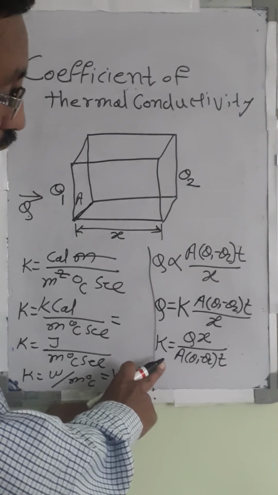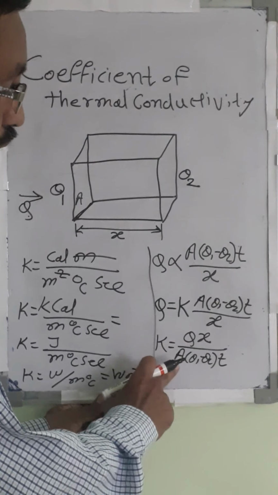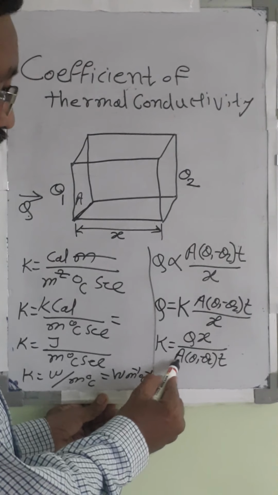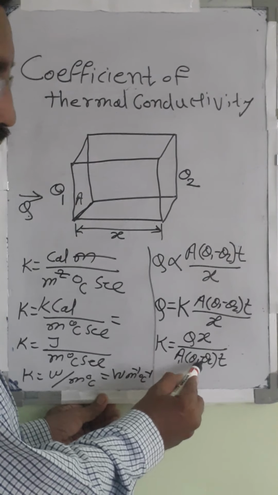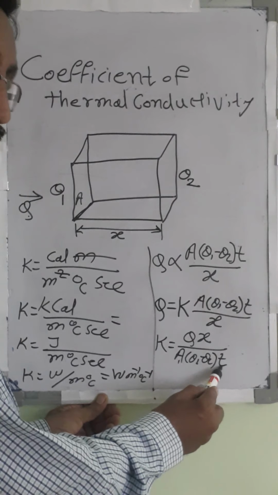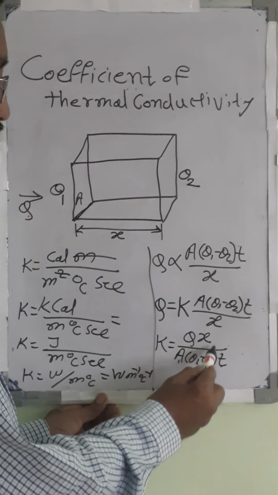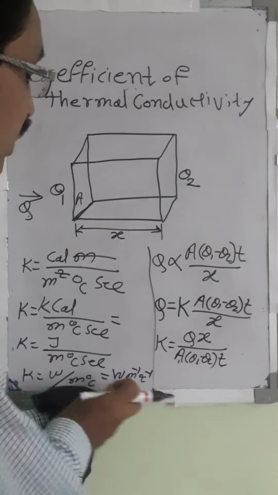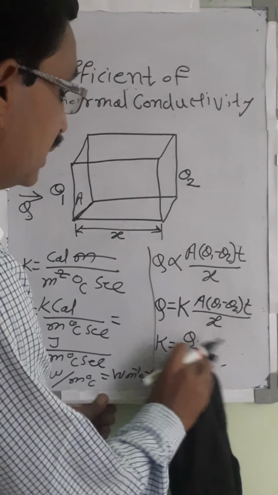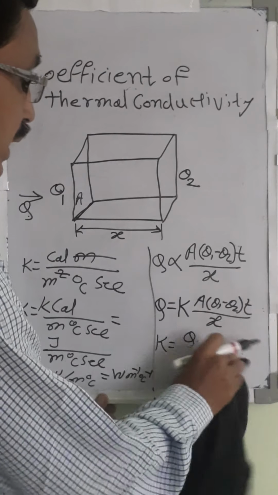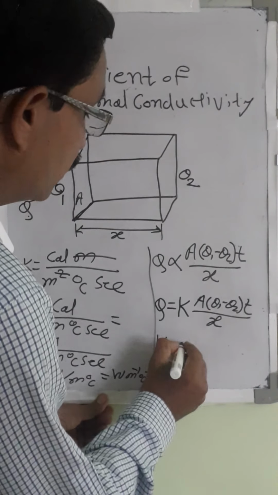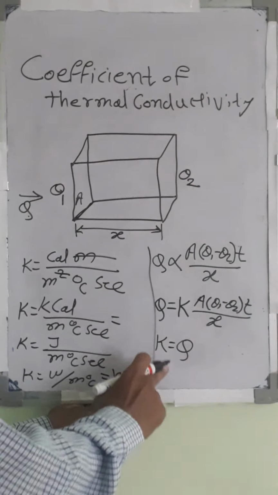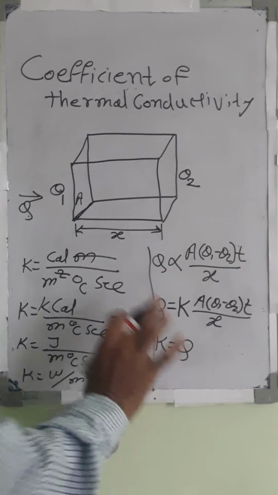Then again if you concentrate on this equation, K is equal to Qx upon A theta 1 minus theta 2 into T. If you consider all these quantities as unit, that means 1 meter square area, temperature difference of 1 degree centigrade, time of 1 second, and separation distance of 1 unit, then all these quantities become 1, and therefore Q is equal to K, or K is equal to Q. So in this way, for all these unit quantities, the coefficient of thermal conductivity is equal to the amount of heat transferred.